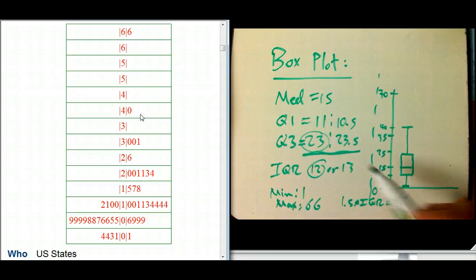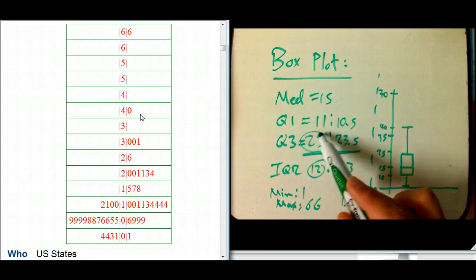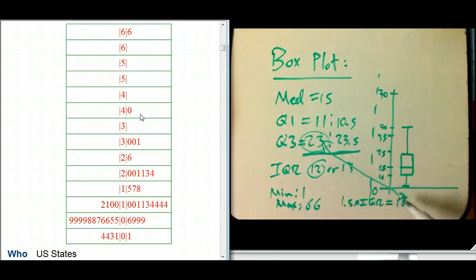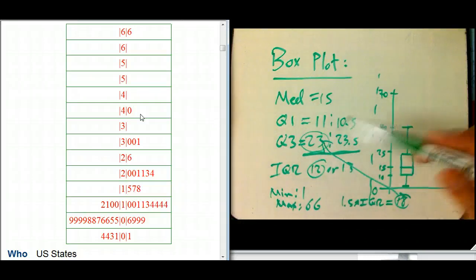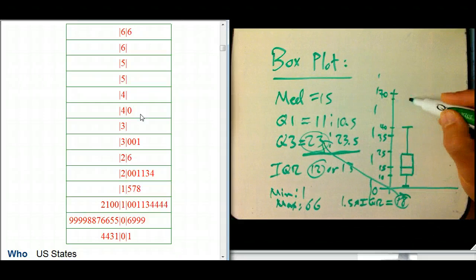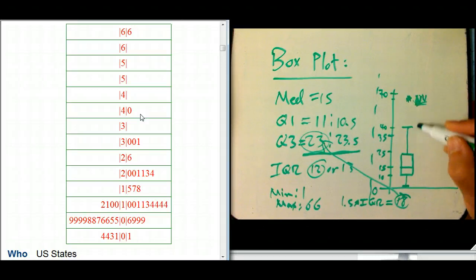And so there's that fence, 23 plus 18, at 41. Remember, they say don't even draw the fence, but it would be right here at 41. Anything above that is considered an outlier, and that's where this 66 is, up here. That's not Arizona. That was Nevada, basically Las Vegas, or mostly Las Vegas, maybe Reno too. Arizona turns out to be the top of the whisker, and we don't have identifications for the other part of the data. Okay, so that's the box plot by hand.